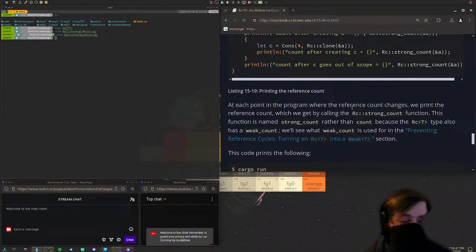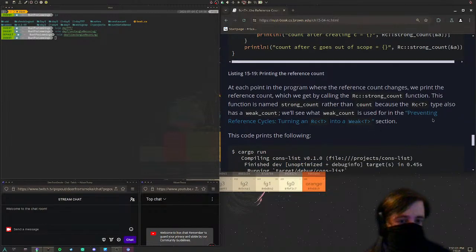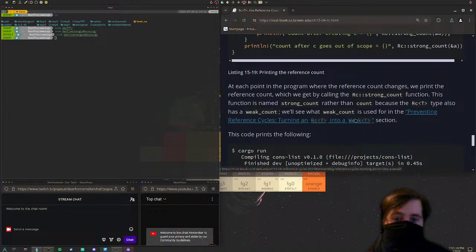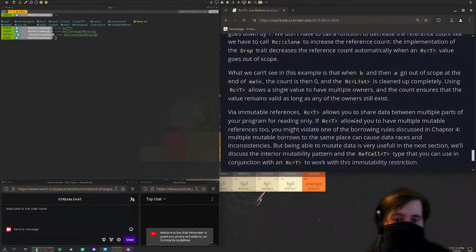At each point in the program where the reference count changes, we print the reference count, which we get by calling RC strong count. This function is named strong count rather than count because the RC type also has a weak count. We'll see what it is used for in preventing reference cycles, turning an RC into a weak reference, which is later on in this chapter. What does strong count do?